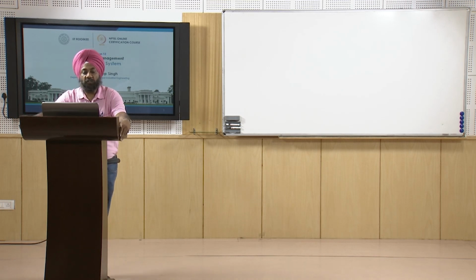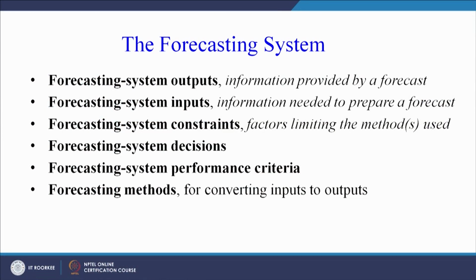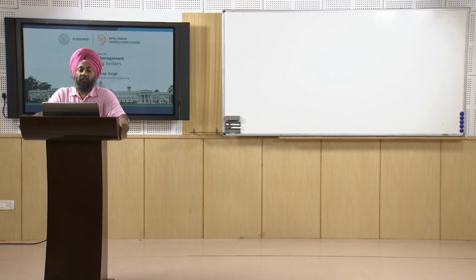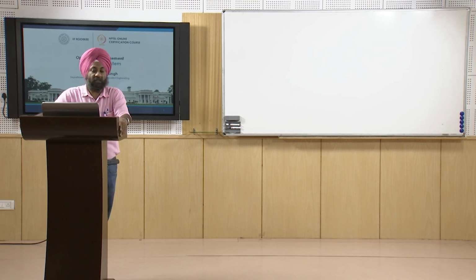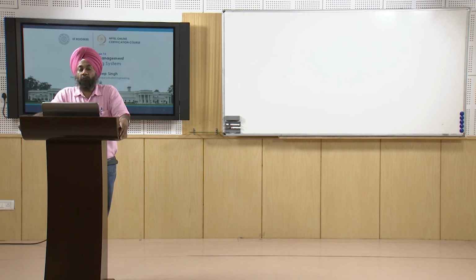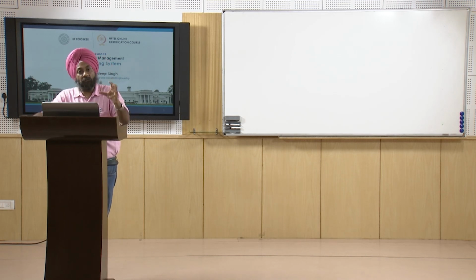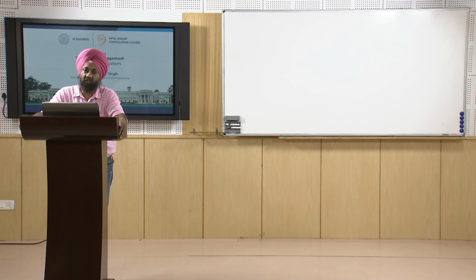Now in the forecasting system, as I ended the previous slide by saying, it will give us some outputs which will be useful to us. So here we can see the forecasting system outputs is an important element of the overall forecasting system. It is the information provided by a forecast. How we will make a forecast, that we will try to understand. We will see that we have qualitative methods of forecasting, we have quantitative methods of forecasting. These methods will help us to make a forecast, and the forecast will give us some output.